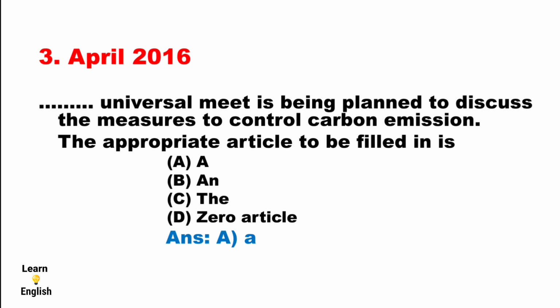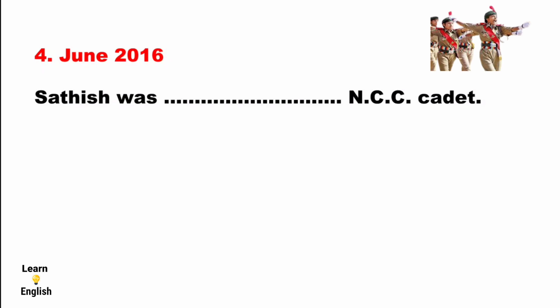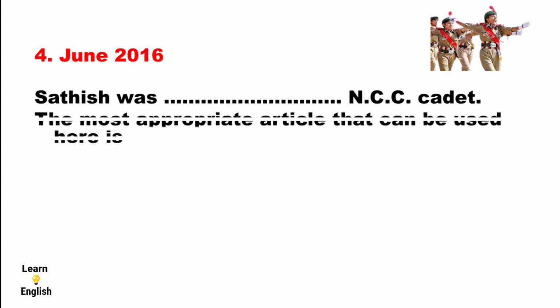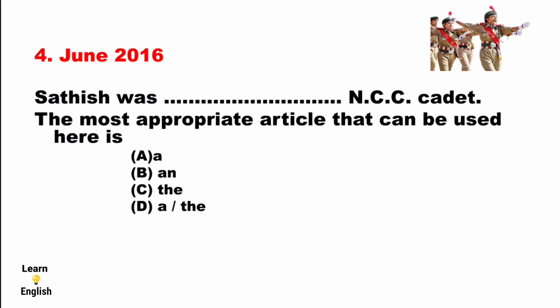Coming to the fourth question, which was asked in June 2016. The fourth question is, Satish was dash NCC cadet. The most appropriate article that can be used here is option A, a; option B, an; option C, the; option D, a or the.